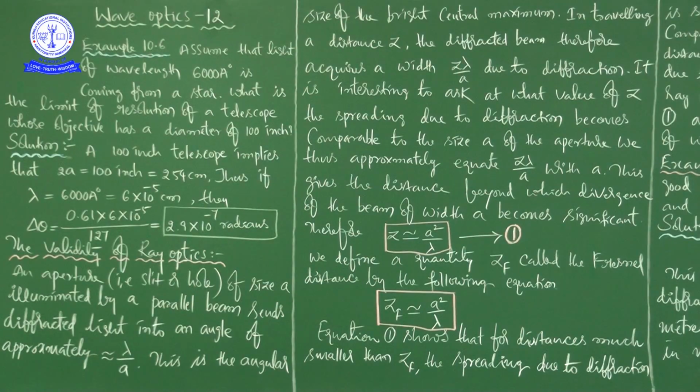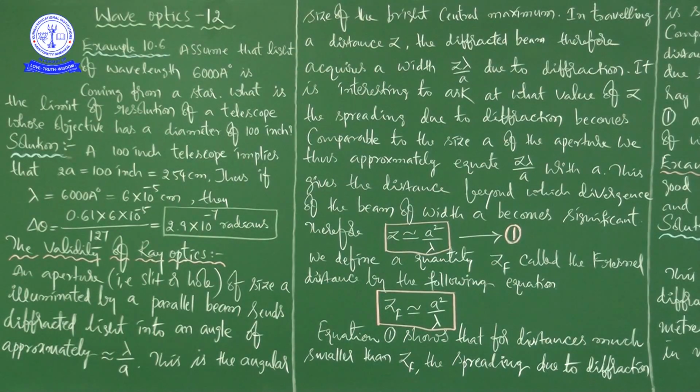That is nothing but resolving power. So the resolving power of optical instruments we discussed. There itself we derived some small formulas also.